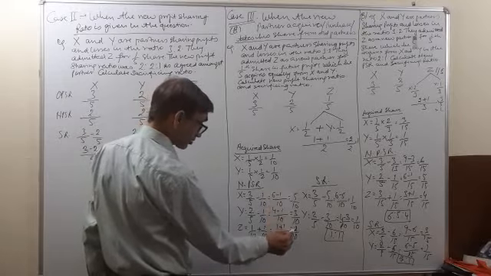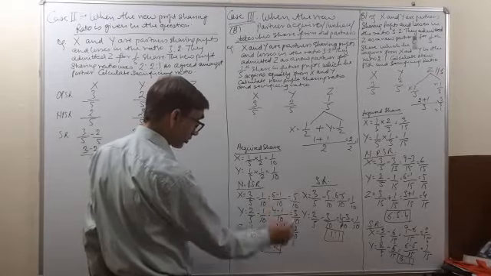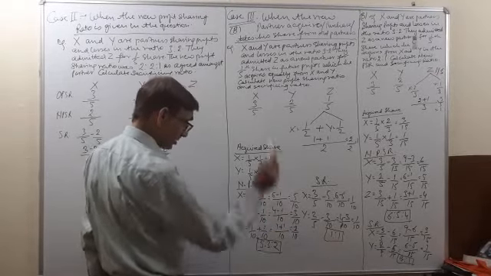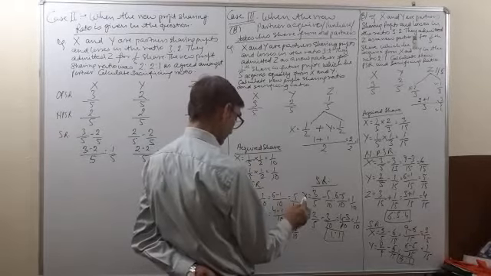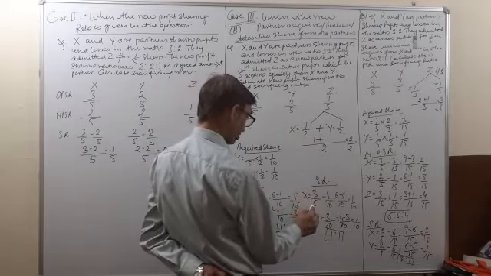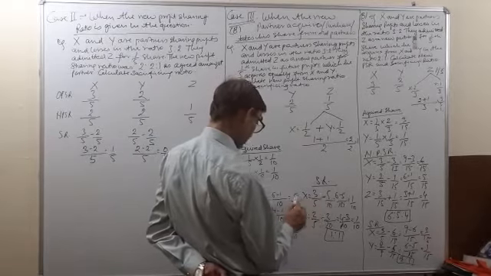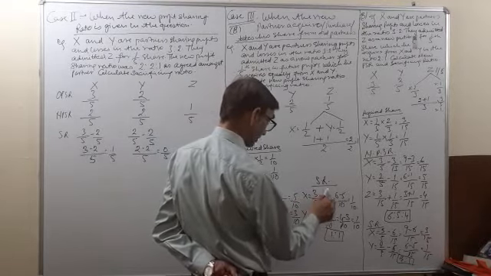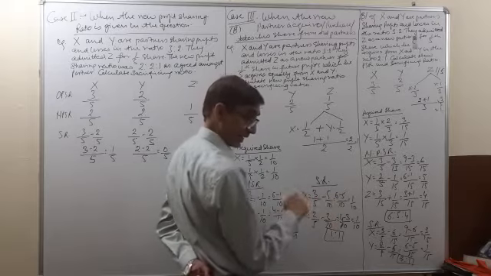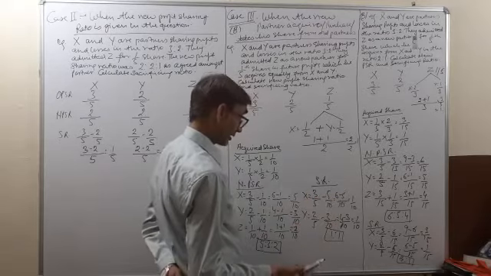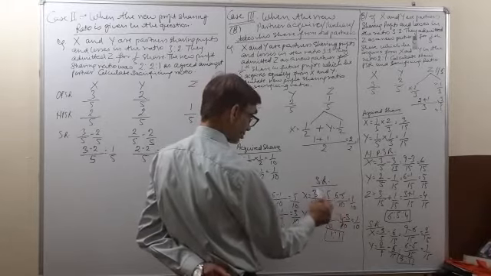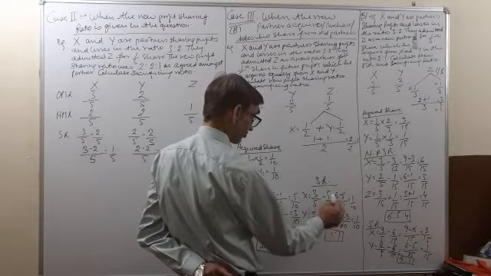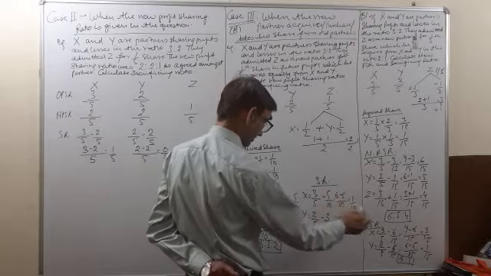5 plus 3 plus 2 is equal to 10. So the new ratio is 5:3:2. Now the sacrificing ratio. X's old ratio was 3/5 and the new ratio is 5/10. Old minus new is the sacrificing ratio. 10 is the LCM. 5 2s are 10, 1 3 is 3... 5 2s are 10, 2 3s are 6, 10 1s are 10, 1 5 is 5, which is equal to 1/10.